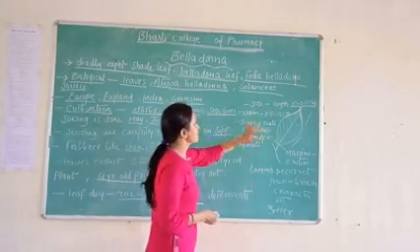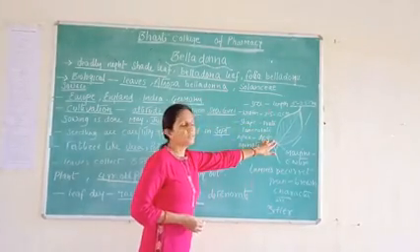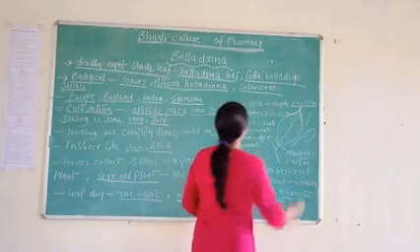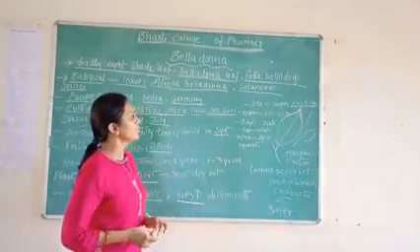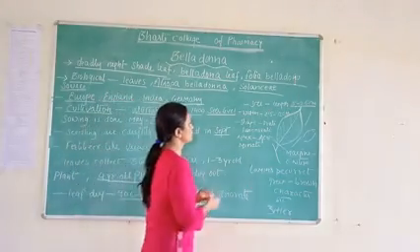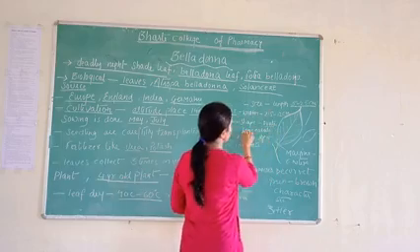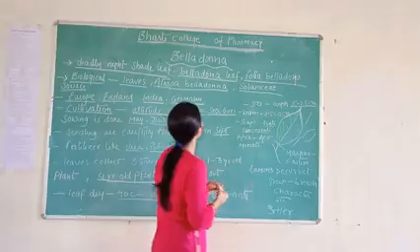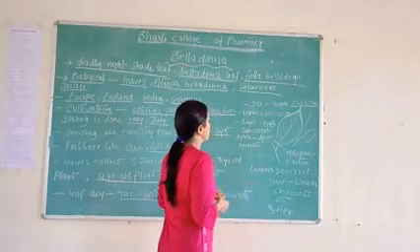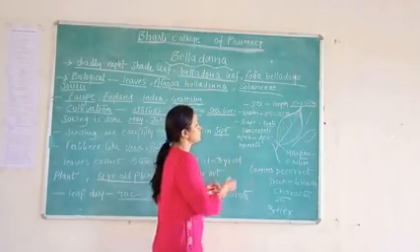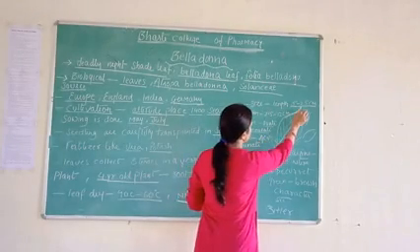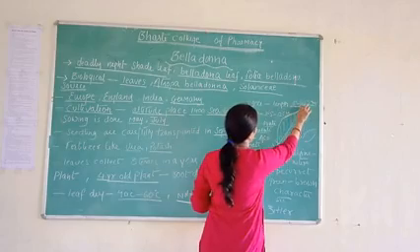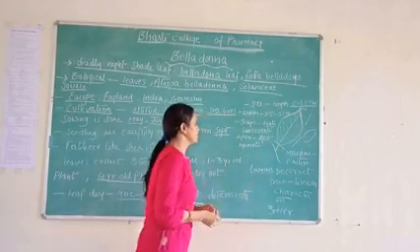Its shape is ovate. Ovate means it looks like this. Next is lanceolate. Its shape is ovate or lanceolate. Both types of shape occur in the belladonna leaf. Next, the apex should be acute. Acute means the apex part should be acute in nature.